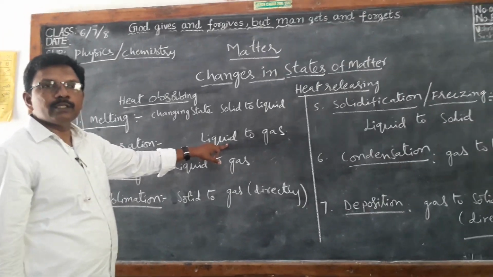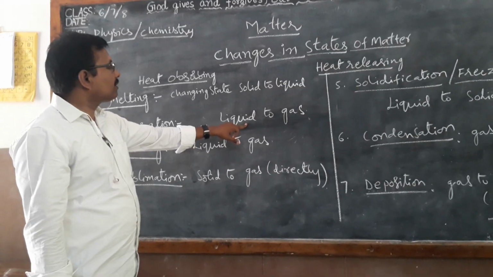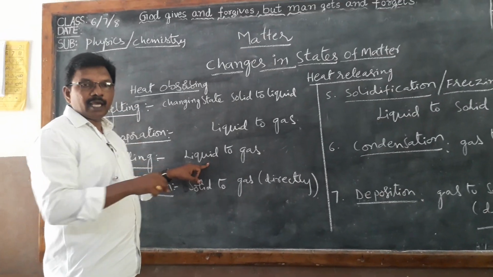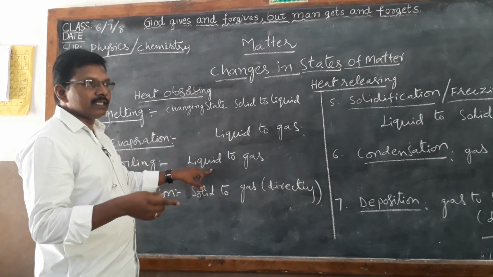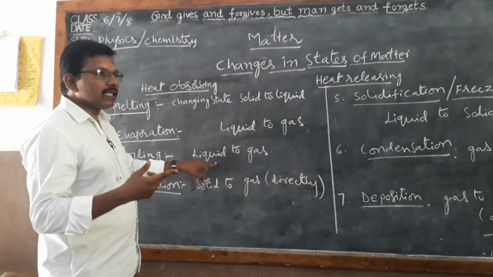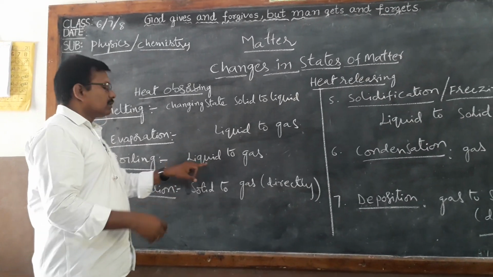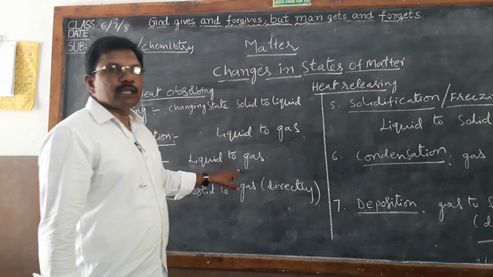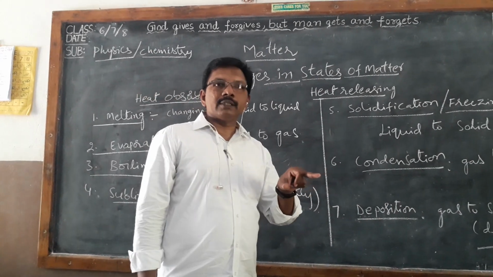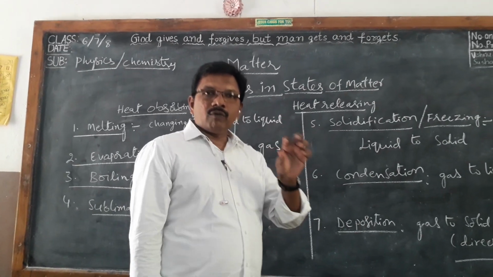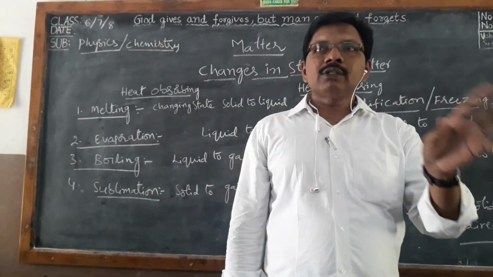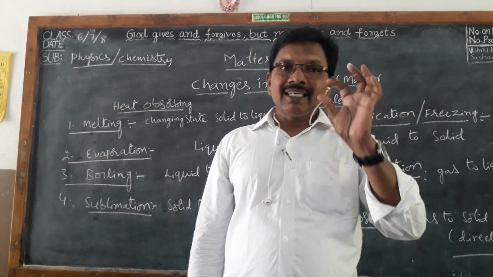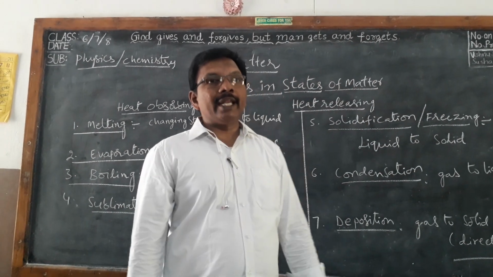By absorbing heat from the surroundings, it will take place. But here, boiling happens at a particular temperature. That means we should give heat. When we are heating the liquid, then only boiling is taking place. For example, water boils, that means water turns from liquid state to gas state at 100 degrees Celsius. That is the boiling point.